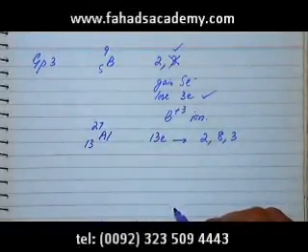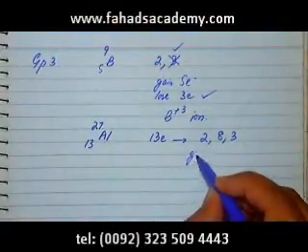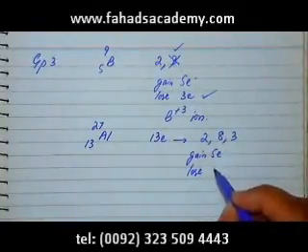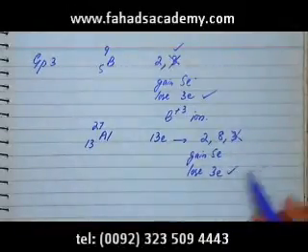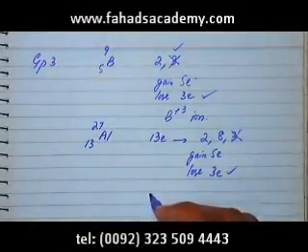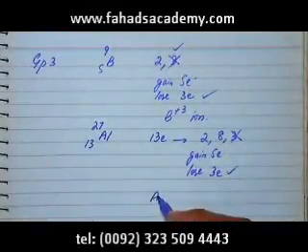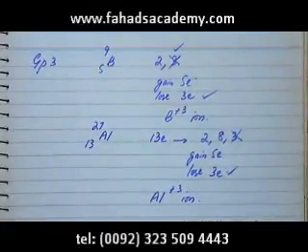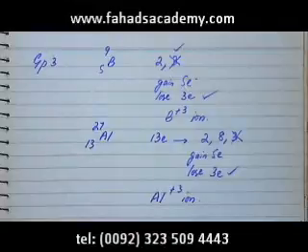To become stable, it can either gain 5 electrons, or it can lose 3 electrons, and it's easier for it to lose 3 electrons. So a stable electronic configuration for aluminium would be 2 and 8, and therefore aluminium would have a charge of +3. It's going to form a +3 ion. So remember, the general trend is that group 3 elements generally form +3 ions.